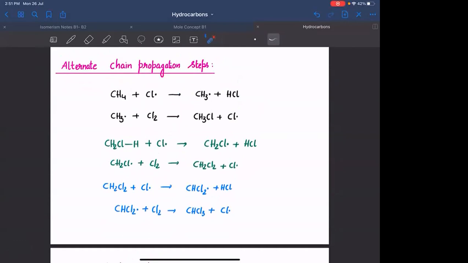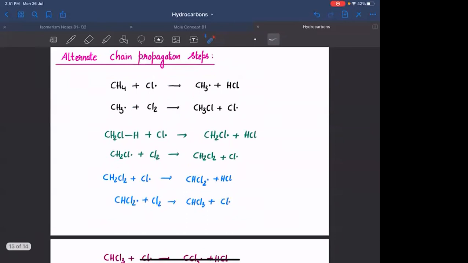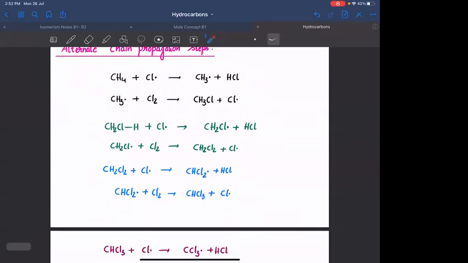In order to have these propagation steps, what should be the condition? Whenever you convert all of the CH4 into CH3Cl, if Cl is still left in the system, then you will have more and more Cl free radicals. The CH3Cl will definitely have a higher probability of colliding with a Cl free radical and converting into this.